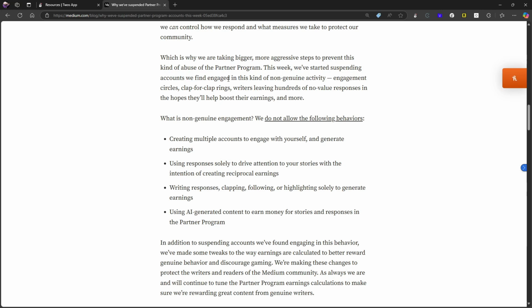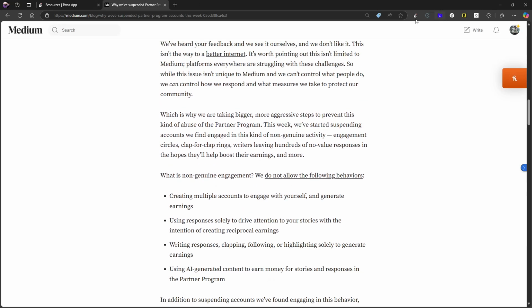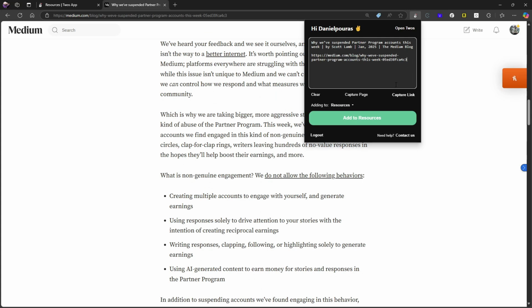I've already given you my thoughts on it, so what I would like to see next, but it is much better. I can also capture the page, I can clear. It is much better than what we previously had, and the web clipper is also now available in dark mode, so it doesn't always have to be in light mode. So that covers it for today's video. That is how I personally use tools.